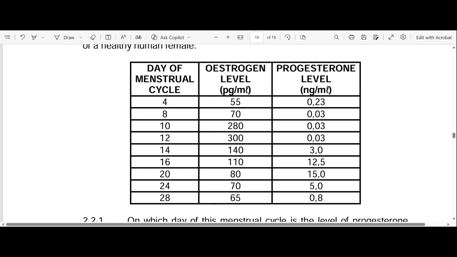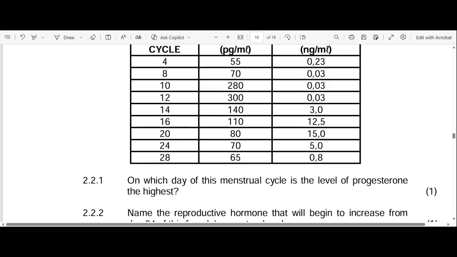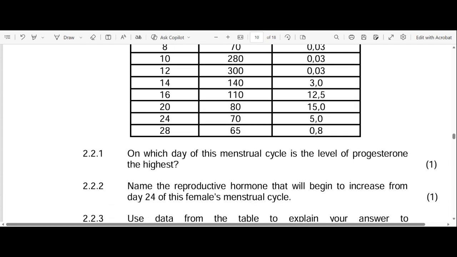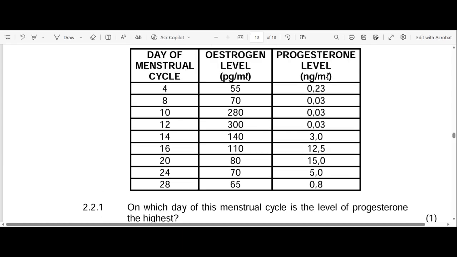But as we move forward, on day 16, day 20, you see an increase in the level of progesterone. Why do you see an increase in the level of progesterone? Because the corpus luteum is secreting progesterone at this point in time, in order to prepare for or maintain pregnancy. Okay, let's go to 2.2.1. On which day of this menstrual cycle is the level of progesterone the highest? We can see that day 20, the level of progesterone is the highest.